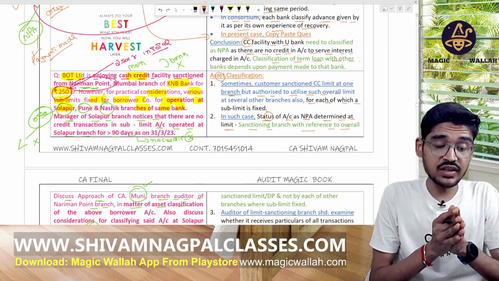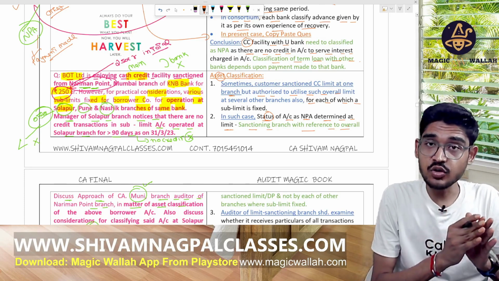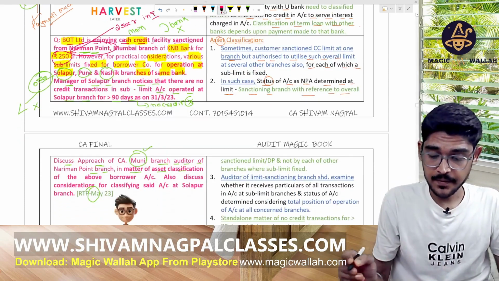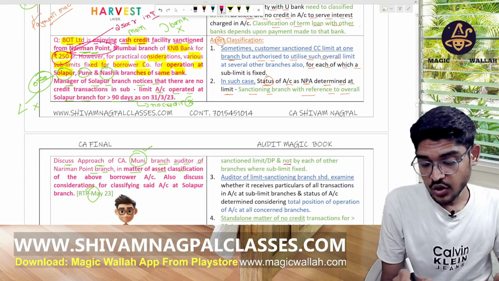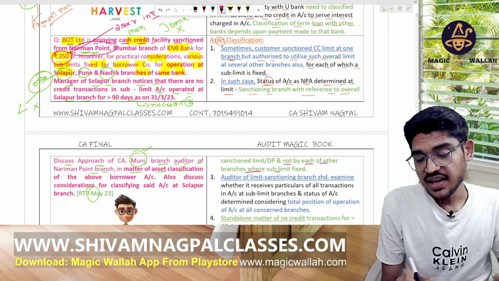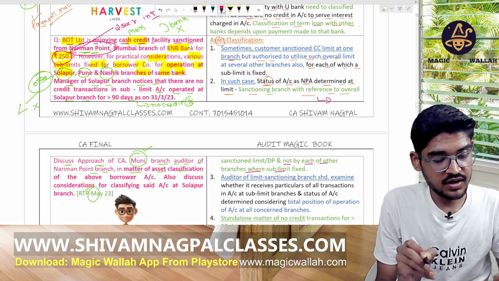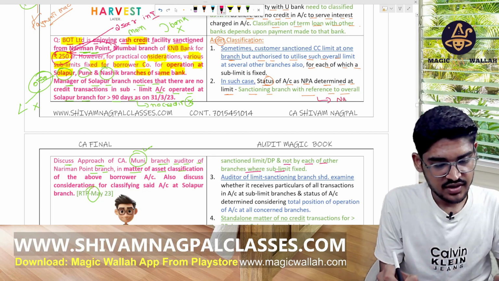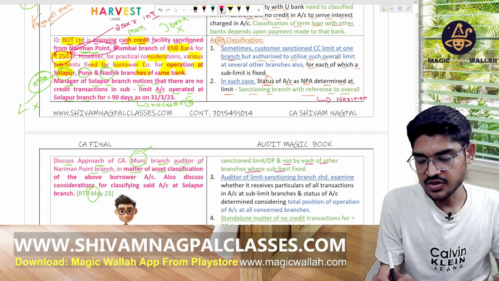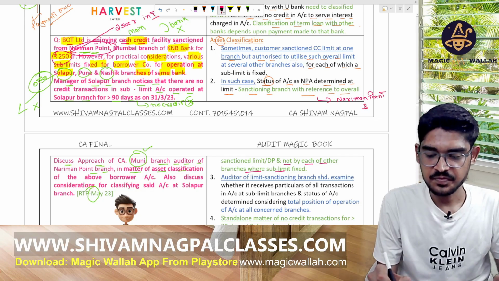So we have to check for the Nariman Point branch, not for the Solapur branch, and not by each other branch. Check only the Nariman Point branch, right?